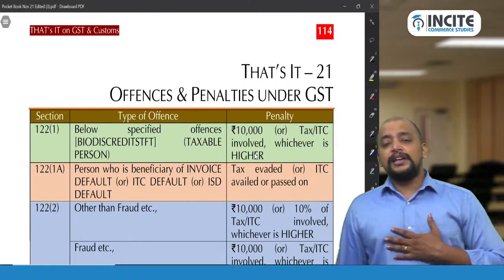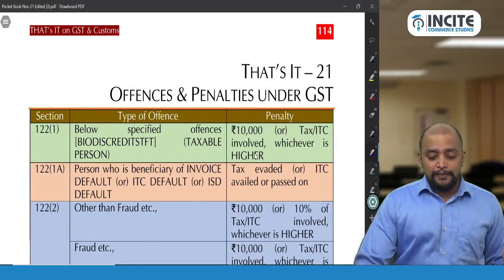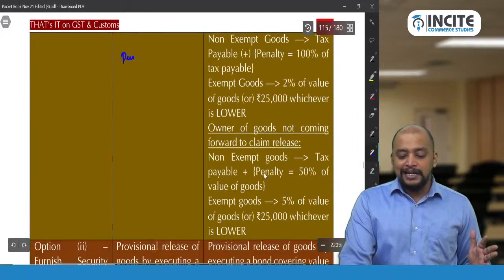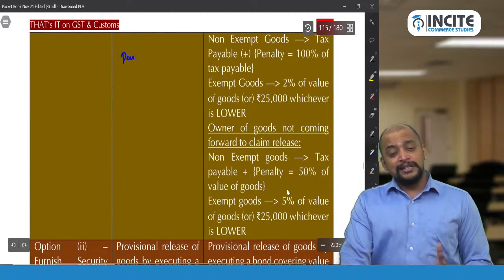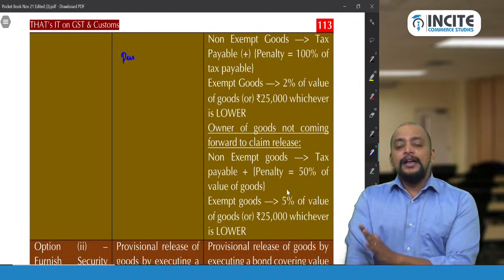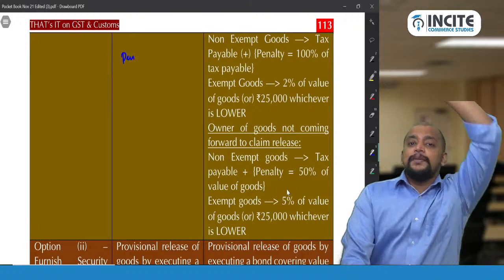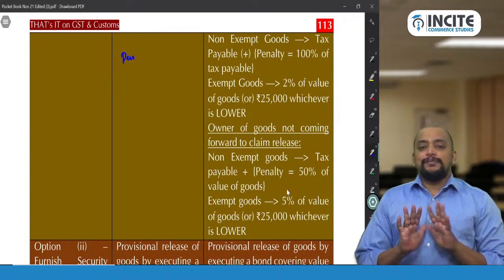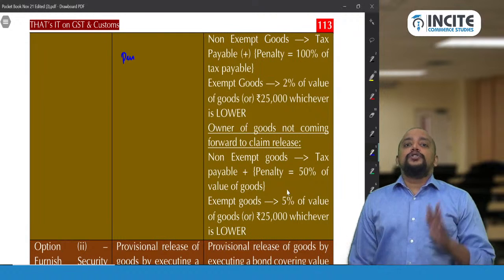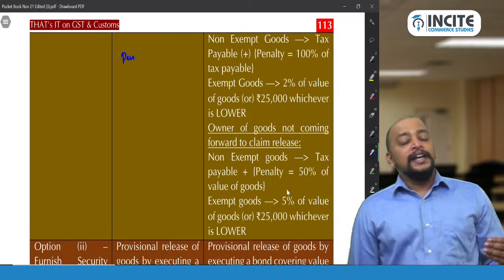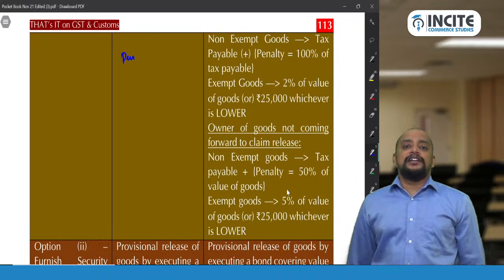What I am discussing is only the CGST Act. For example, if 50% of the value of goods is the penalty, that is under the CGST Act. Means, sir, under the SGST Act also 50% of the value of goods? Yes, it will be there. But in the exam, you write only penalties related to the CGST Act. So in the exam, please make it clear that you are writing the penalty related to the CGST Act only. Even questions will be asked related to that.